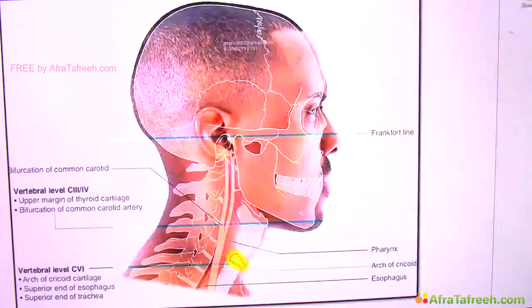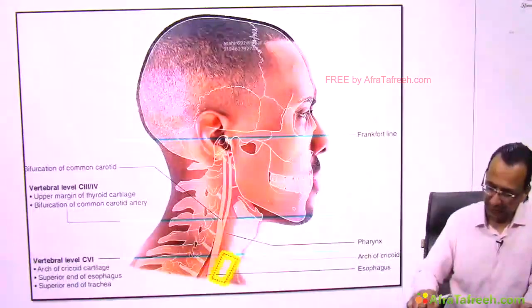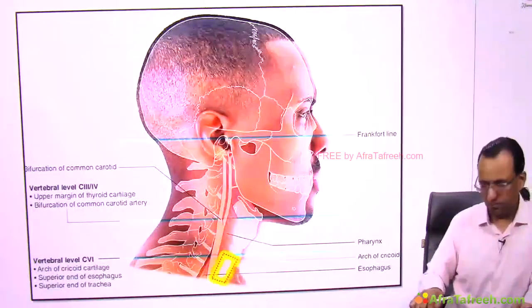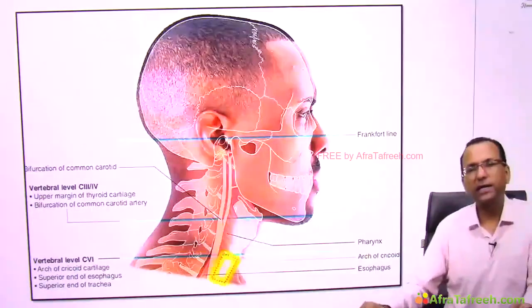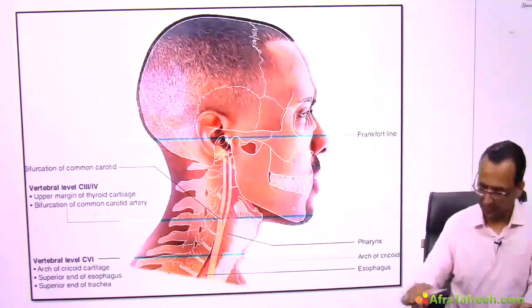This is the cricoid cartilage, the lowermost cartilage of the larynx, at the lower border of C6 vertebra. Then I'll tell you one thing. This is the beginning of the trachea. Of course, if the larynx stops, the trachea begins there. And that is also the beginning of the esophagus.